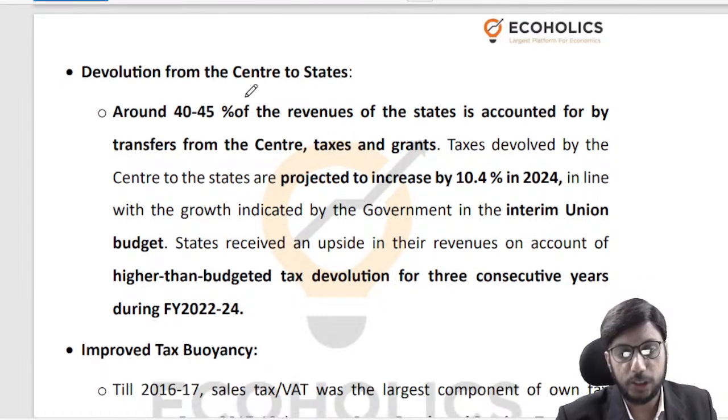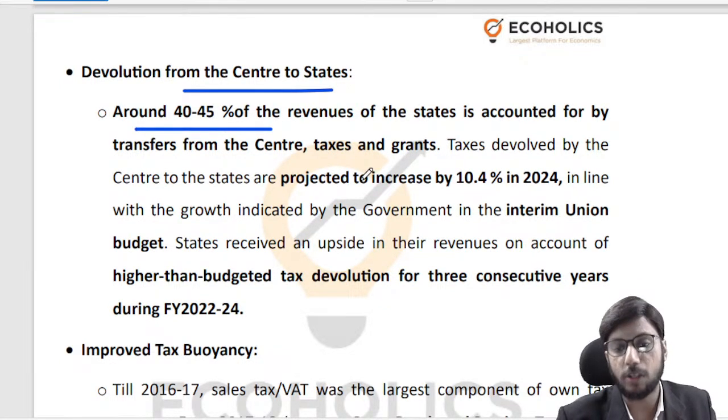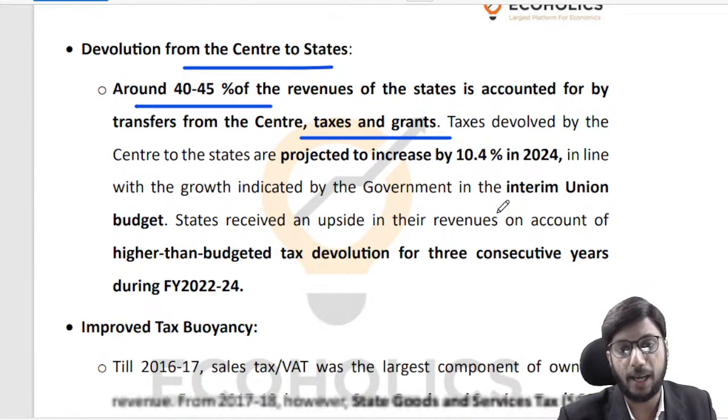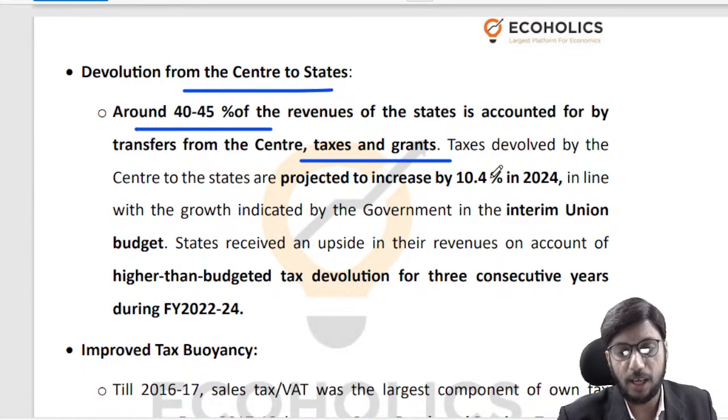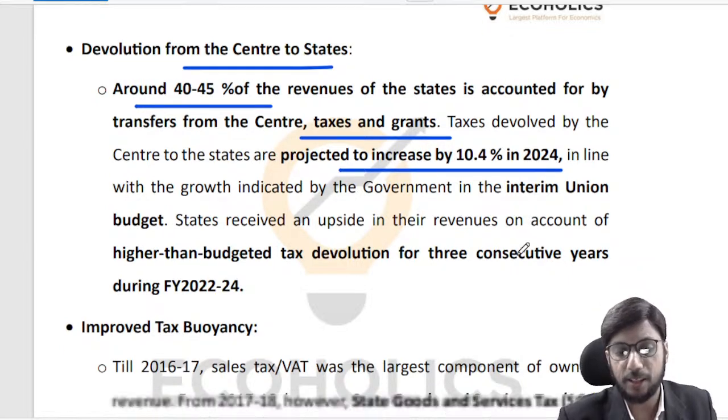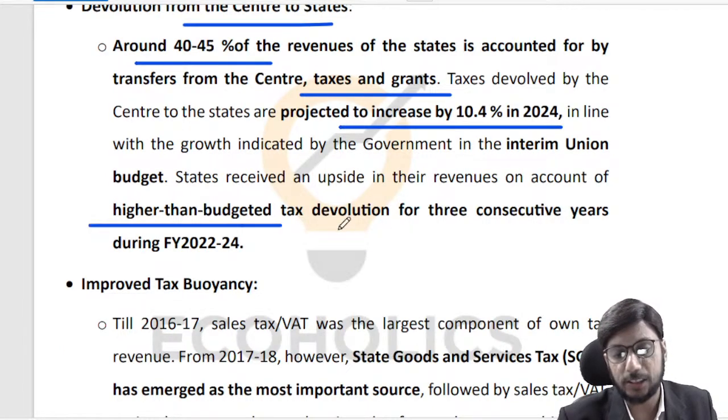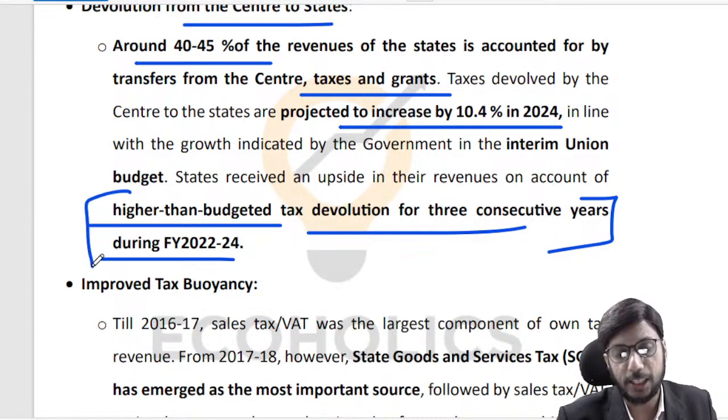Devolution from center to states. Around 40 to 45% of the revenue of the states is coming from the center. And like I said, it can come in the form of taxes, it can come in the form of grants. The taxes devolved are projected to increase by 10.4%. And the states have benefited from higher than budgeted tax devolution for 3 consecutive years. So wherever states were lagging behind, they were helped, right? And again, this is also uncertain, you don't know.